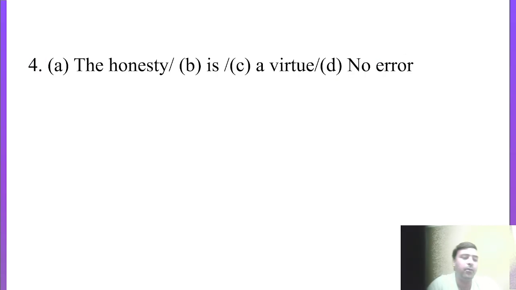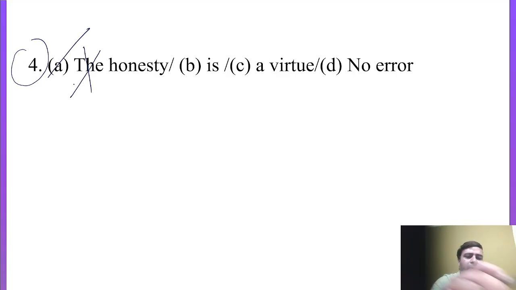Come to the point number 4. The honesty is a virtue. So I just taught you this particular rule, that honesty is an abstract noun, and before abstract noun we never use any type of article, right? So the right sentence would be honesty is a virtue.